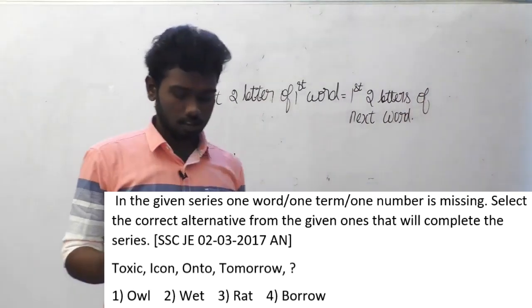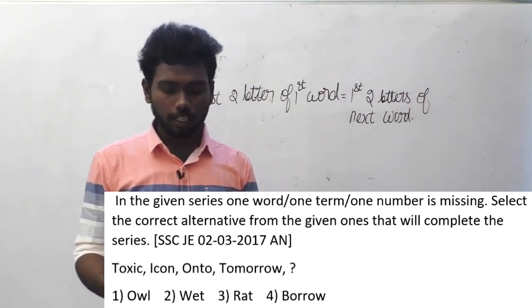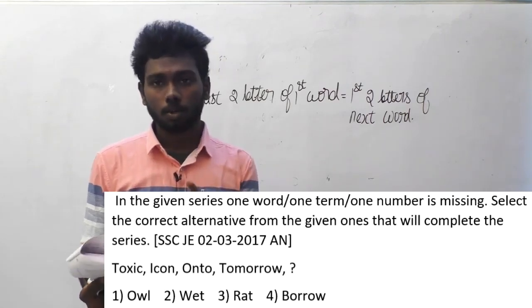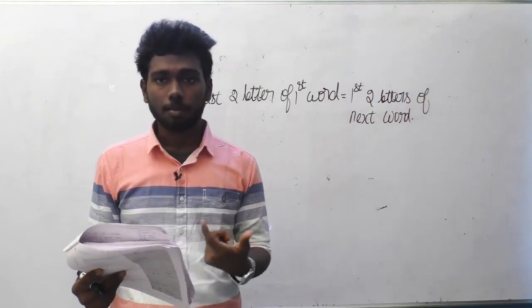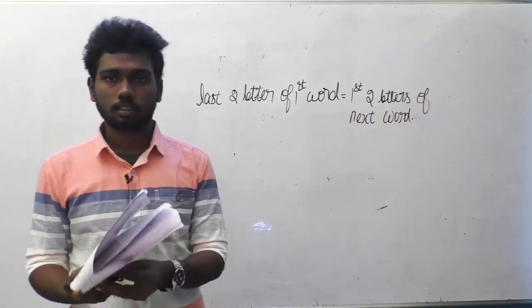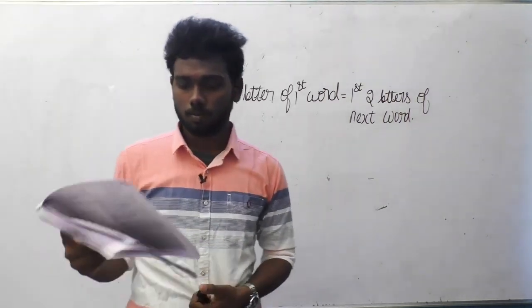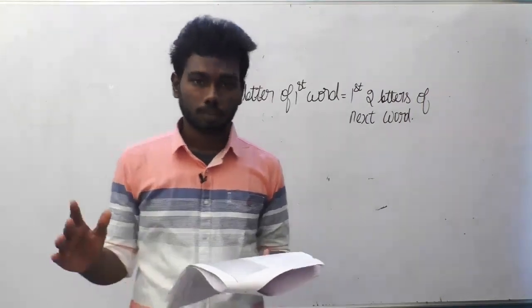Okay guys, so obviously for tomorrow, the word ends with the last 2 alphabets O, W, and you have to select an option in such a way that the word must have O, W in its front. So only owl has O, W. So owl only follows the logic. Let us move on to the next question.